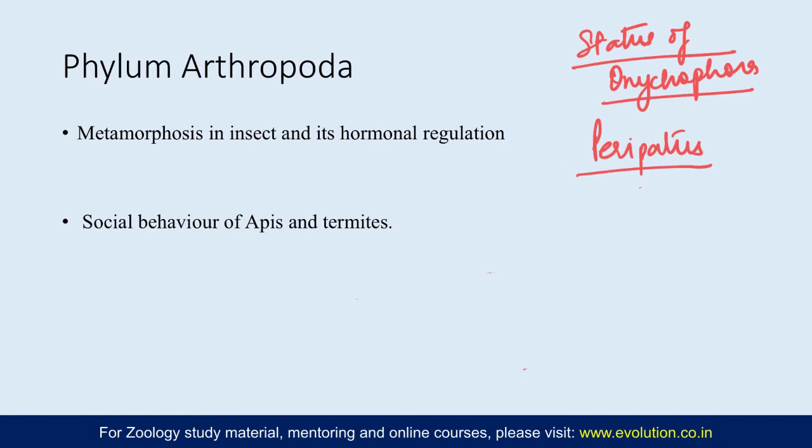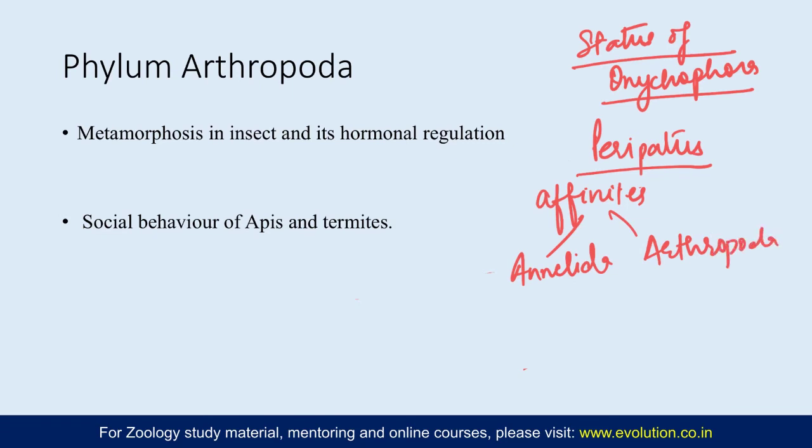So rather than focusing on it in the starting, you should cover this topic here, where you should focus on all the structural, morphological and anatomical features of Peripatus, then its affinities with Annelida and its affinities with Arthropoda. Under affinities, not only the similarities are counted; both similarities as well as dissimilarities are addressed here. So you should focus on that. That is something which will cover this topic, status of Onychophora.